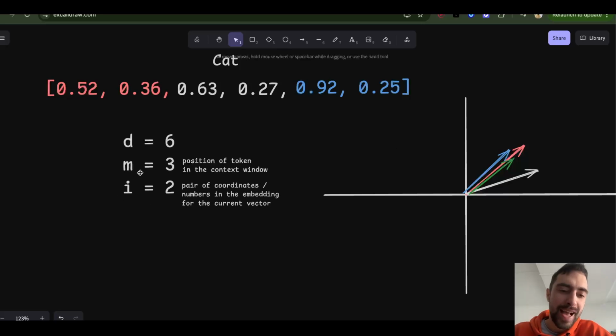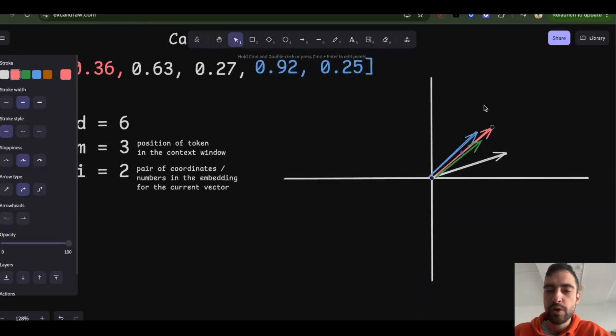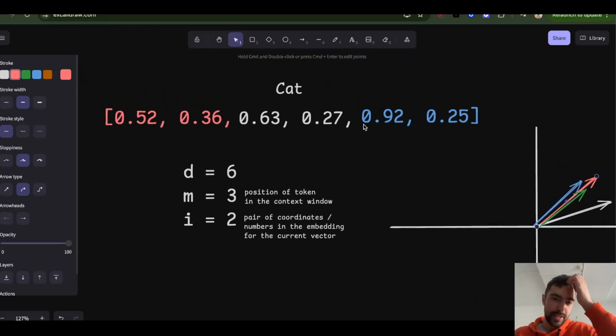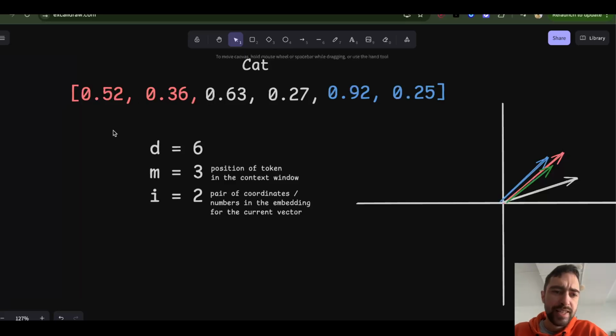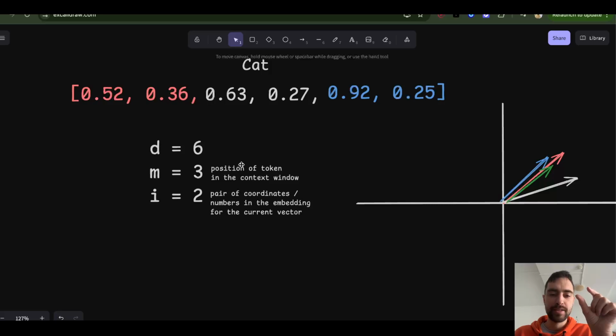So now this i number is just saying which pair we are dealing with. Let's say we are dealing with this orange pair, and we are rotating it. The rule is the following: these lower dimensions, the first dimensions, are going to rotate by a much smaller angle. So it's going to be angle times the position of the token.